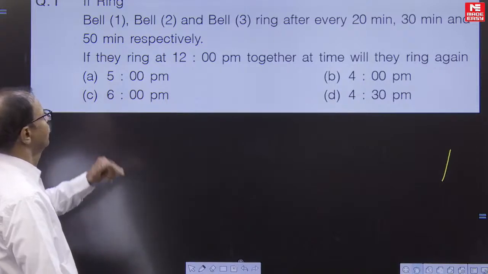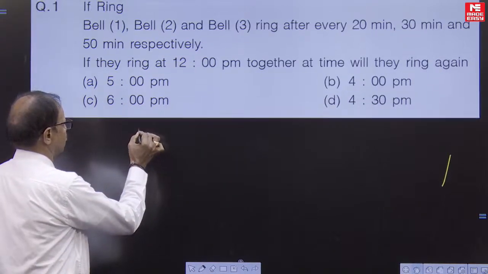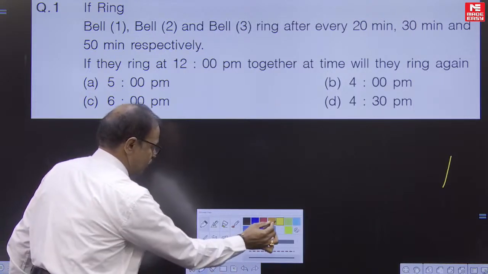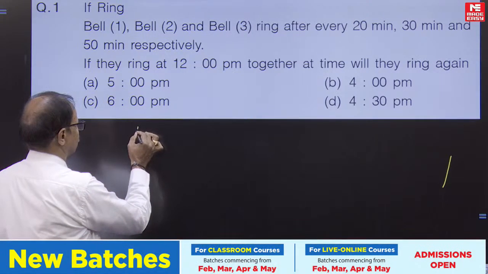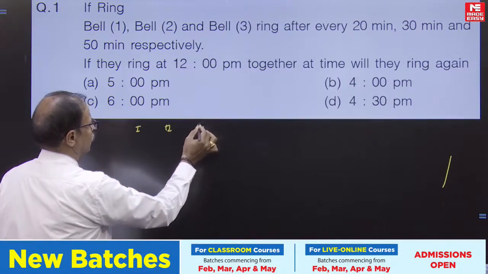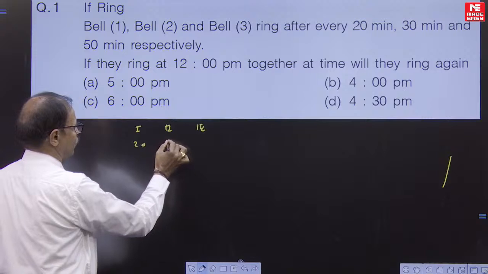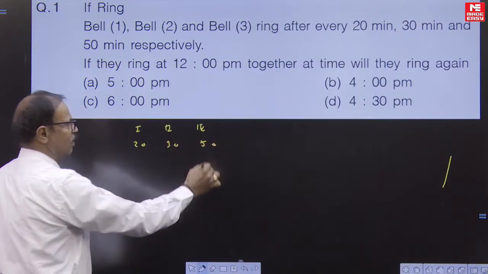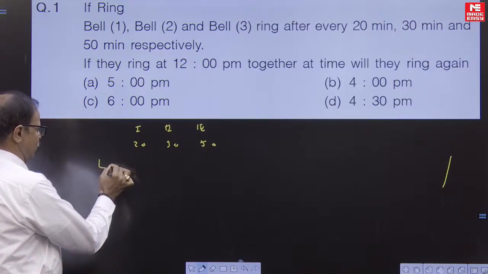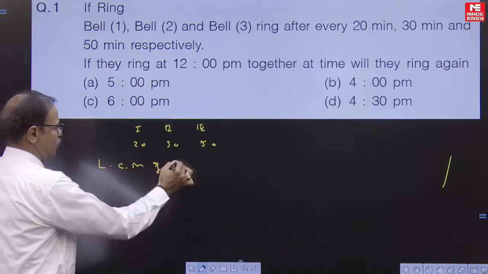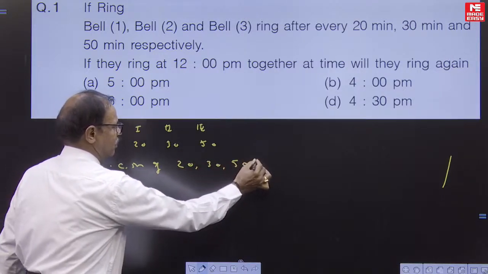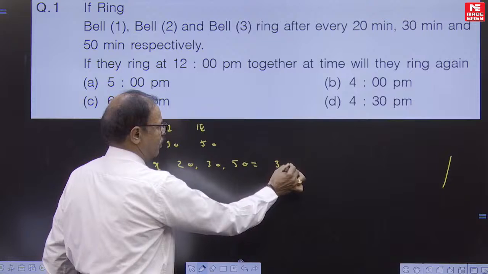So LCM of all the three. First bell, second bell, third bell. They are given 20 minutes, 30 minutes and 50 minutes. So LCM for all this. LCM of 20, 30, 50 will be 300 minutes.